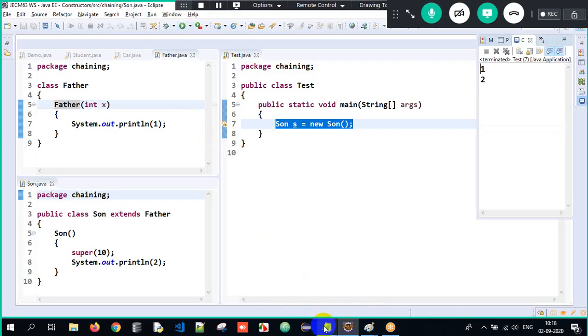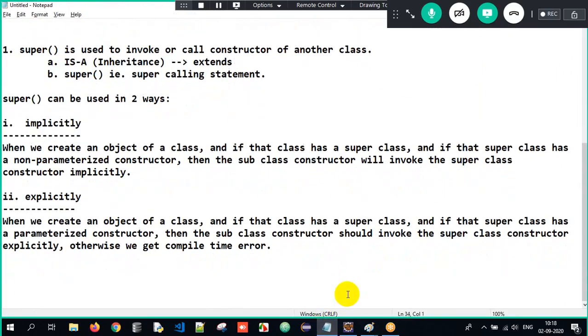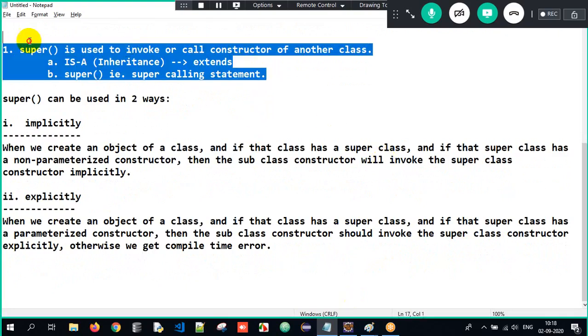Clear? Now I will tell you in a beautiful manner. So just ignore that, we'll talk about only the super calling statement. Just understand each and every term here. Closely observe: what is the job of the super calling statement? It is used to call another constructor in another class. One constructor calling another constructor is constructor chaining. But if I want to call a constructor outside the class, in another class, I have to make use of an IS-A relationship and the super calling statement. Without an IS-A relationship, the super calling statement will not work.